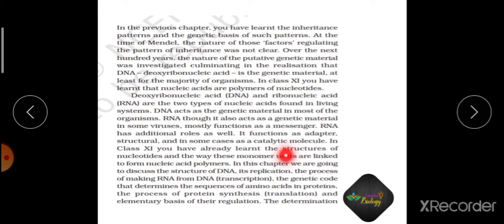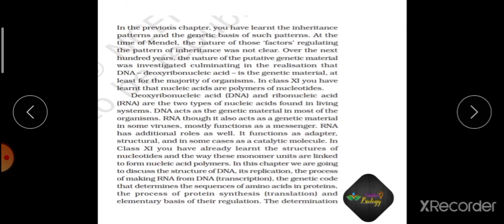Okay, so what are the various roles performed by RNA? It can function as a genetic material, and it can function as a messenger molecule, that is mRNA. It functions as an adapter molecule, which is tRNA, structural molecule rRNA, and catalytic molecule, which is RNA enzyme. Example is ribozyme.